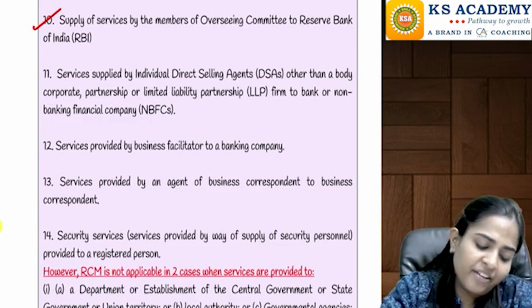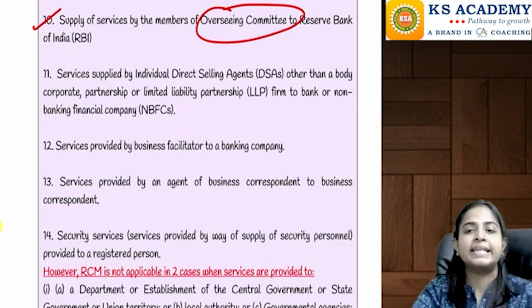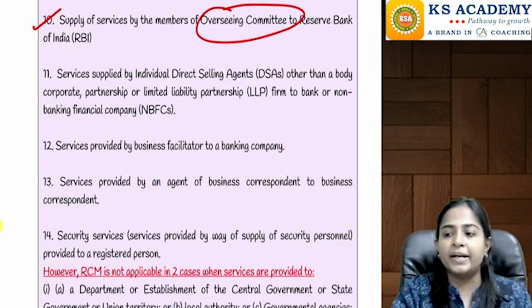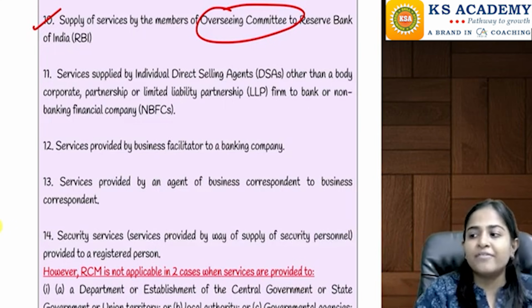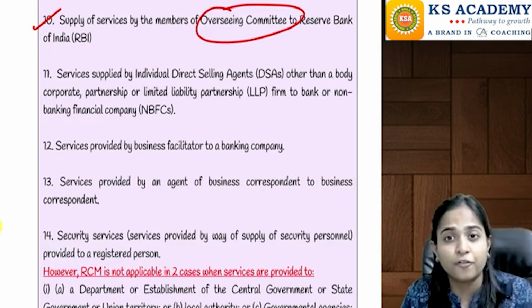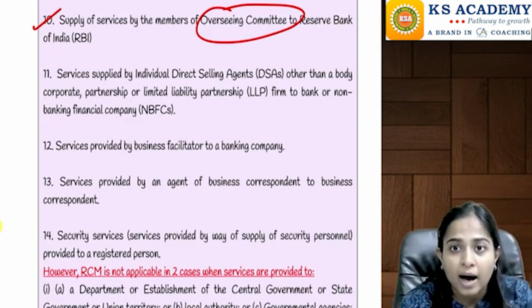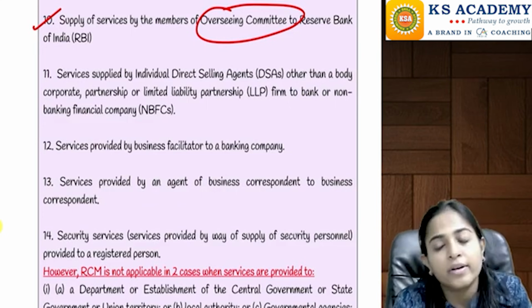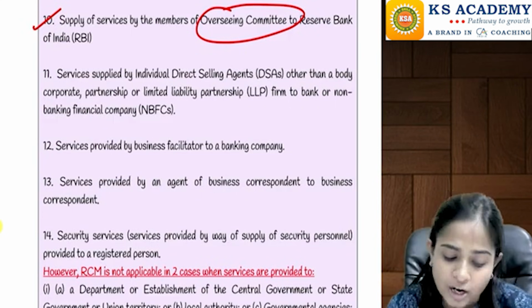Okay, point number 10, very simple. Now suppose there is a committee called the overseeing committee of RBI, which oversees the work done by the RBI. Can we say members of this committee are doing the work for the RBI, means members of this committee are providing services to the RBI? In that case also, the responsibility to pay the tax is on the RBI and not on the members of the overseeing committee.